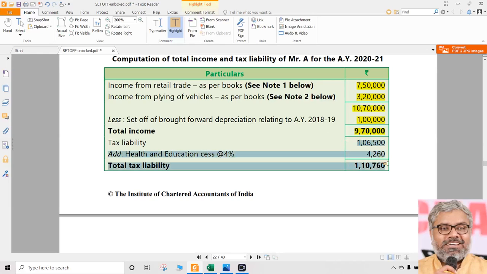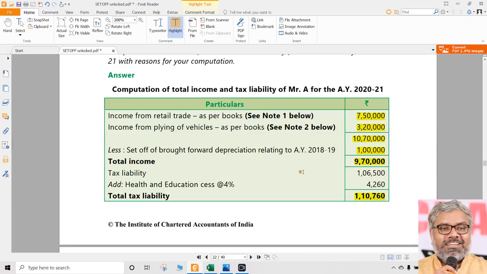Of course, remember the tax liability calculations, and you do that. How to calculate tax liability, you know that. 9,70,000 minus 5 lakhs into 20% plus 12,500 plus 4% cess. Total tax liability 1,10,760 you will get. Do this calculation, don't watch it.